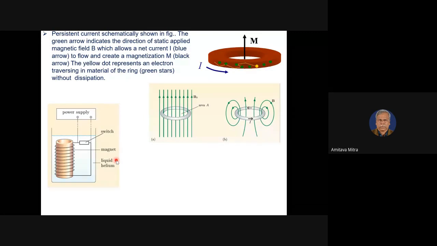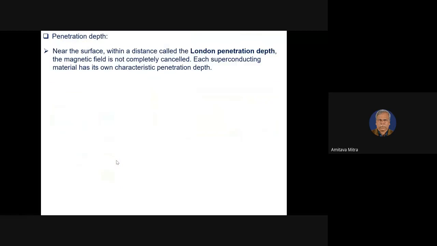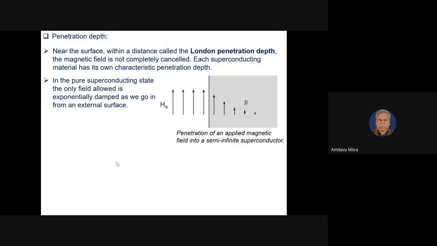This current, what we are talking about, we are always saying that this current is set at the surface of the superconductors. But frankly speaking, although we are talking about the surface of the superconductor, it extends within the superconductor to a certain depth.